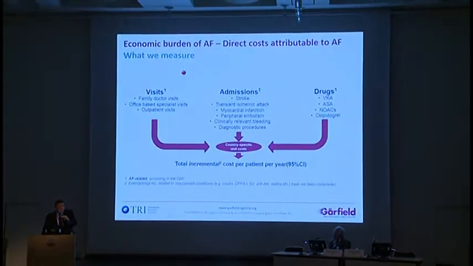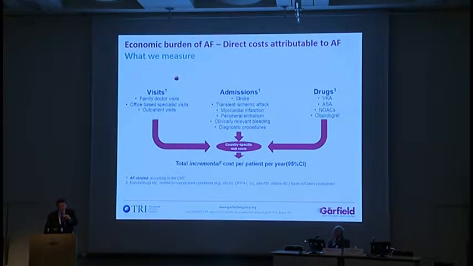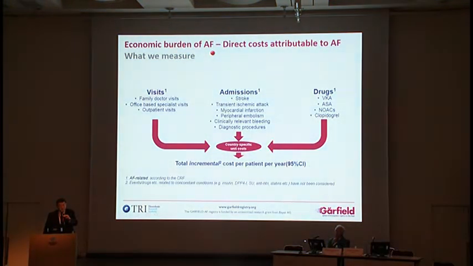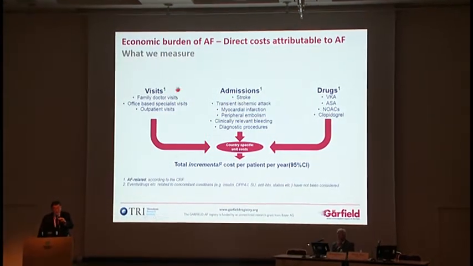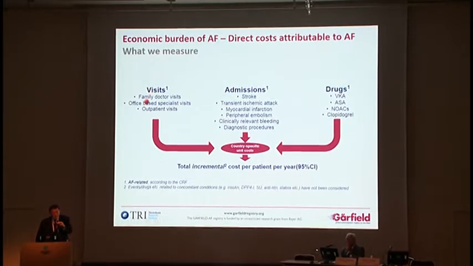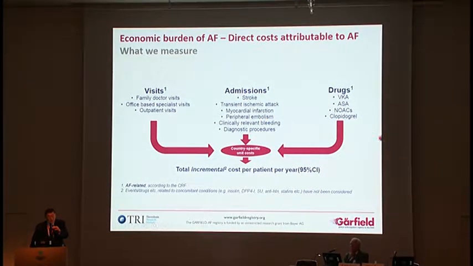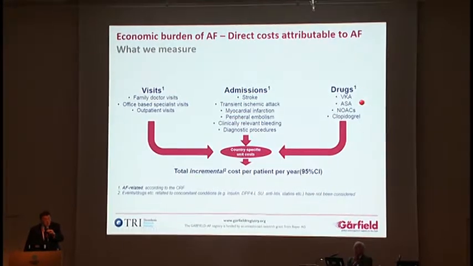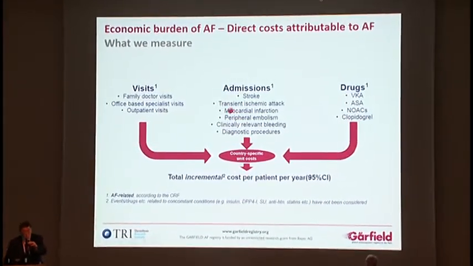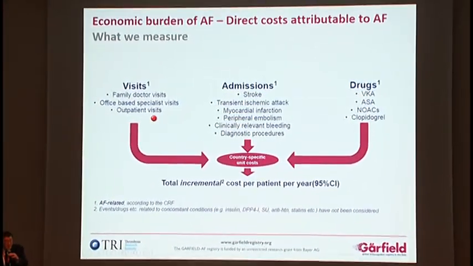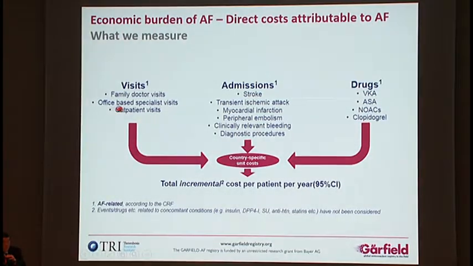So this is the kind of model we are using to calculate the socio-economic burden of atrial fibrillation. We are taking into account the visit cost, the admission cost, and the drug cost. How much percentage of money for atrial fibrillation are we spending on physician visits, admission, and drugs?